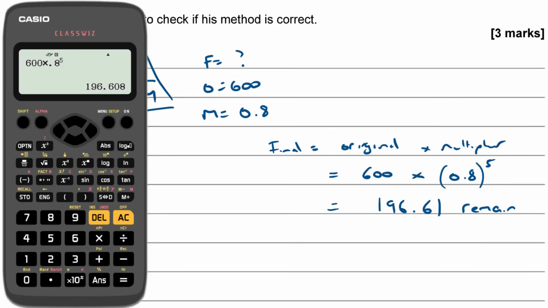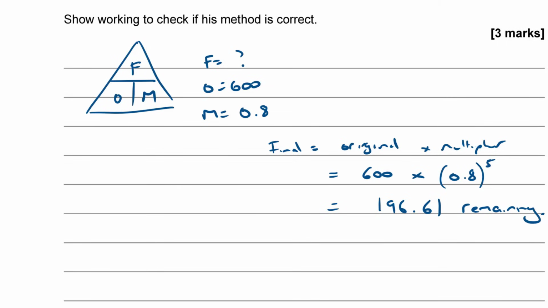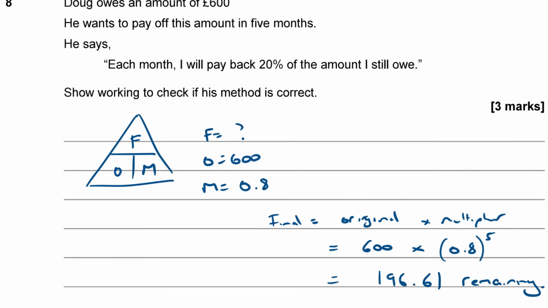That's remaining to be paid, isn't it? So he has not cleared the £600. Okay, I think I'm just going to sign off like that. So I've shown it, haven't I?